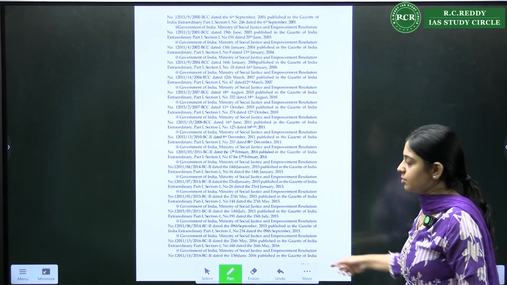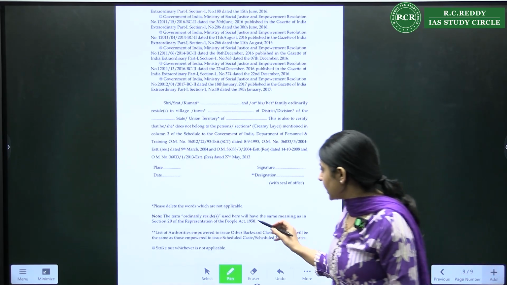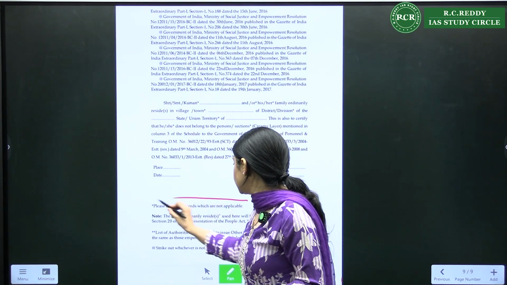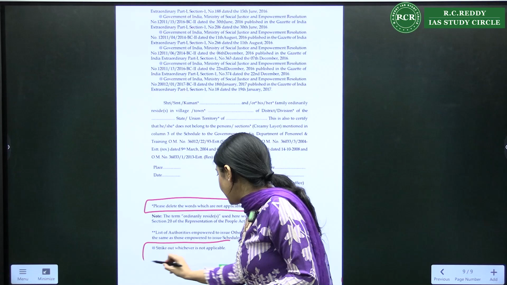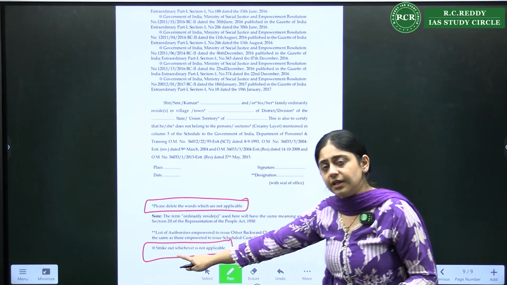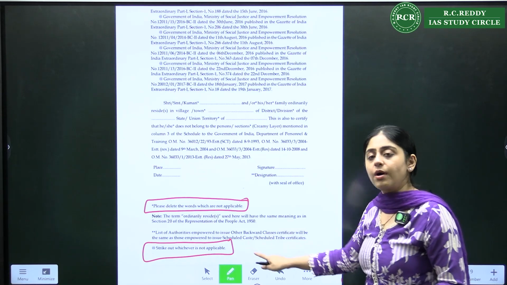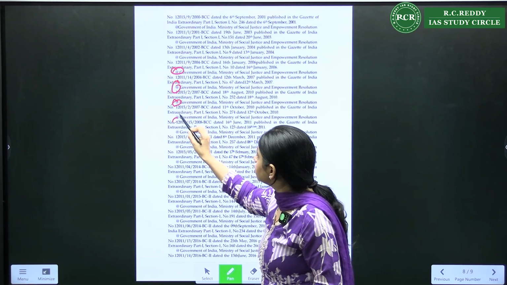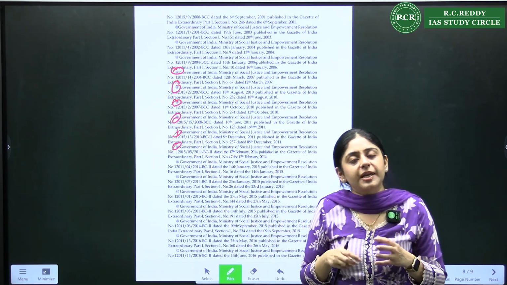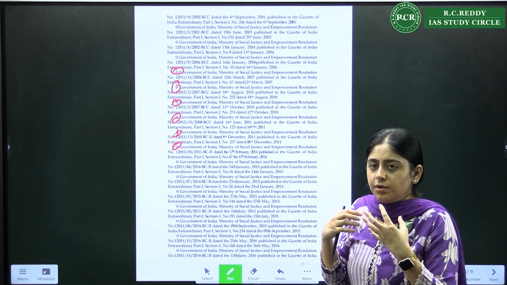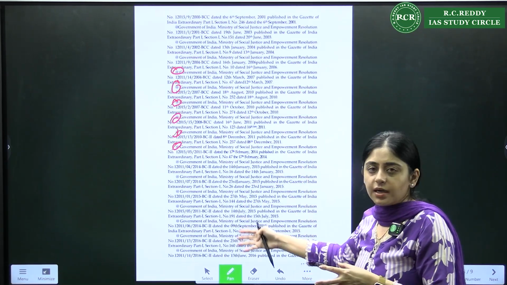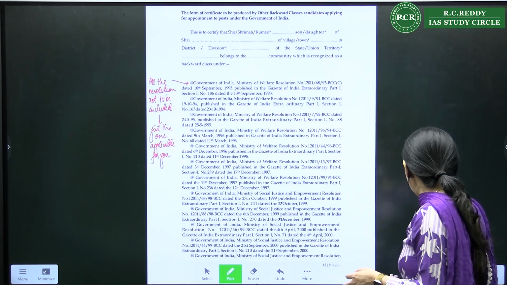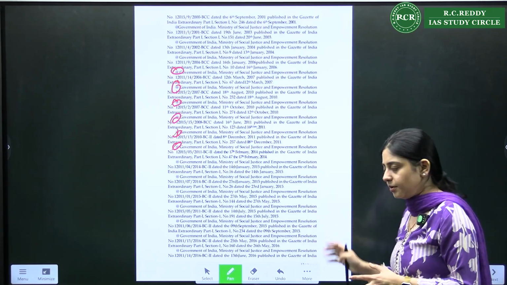The next whole page is also laws, but you don't need to write all of them, because at the end, it is written that please delete the words which are not applicable, and wherever there is an at-the-rate sign, strike out whichever is not applicable. If you see all these laws, in front of them they have the at-the-rate sign. So whatever is applicable for your state, whatever law your state has adopted, you write it down, and the rest you can cut. You don't need to fill all the laws. There are so many, one whole page is full of it. You don't need to include that in your certificate.